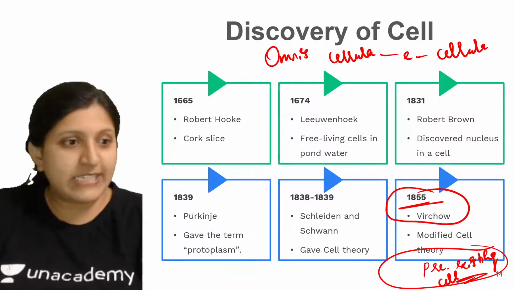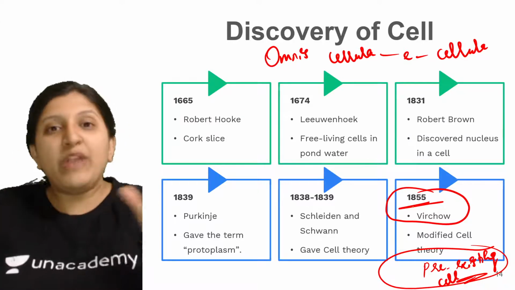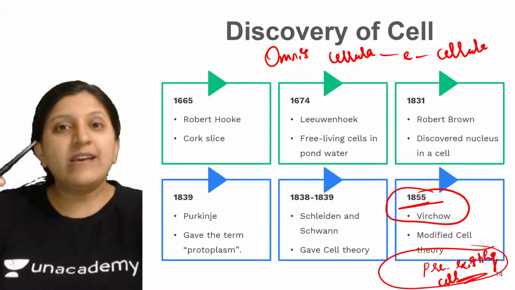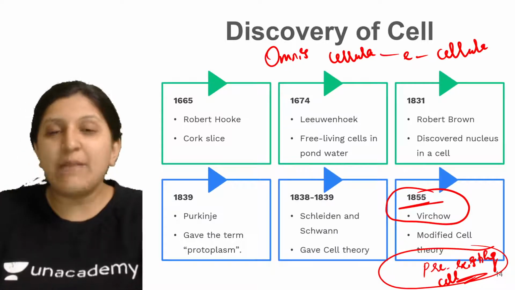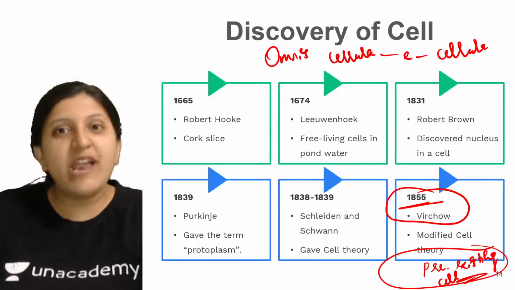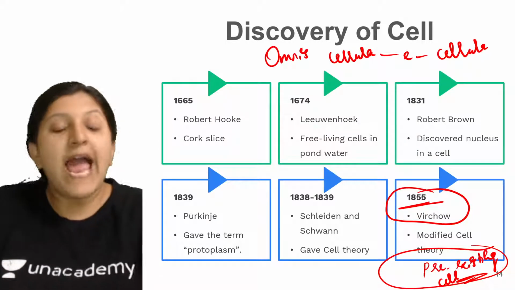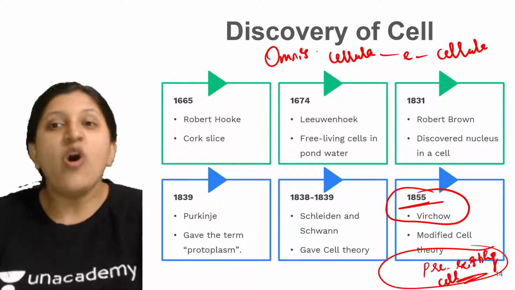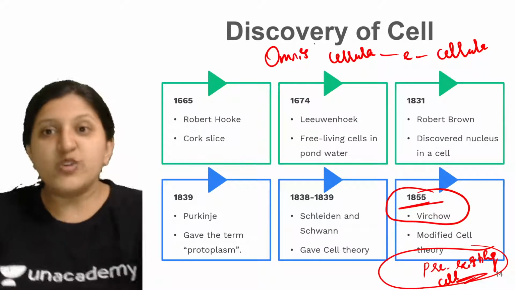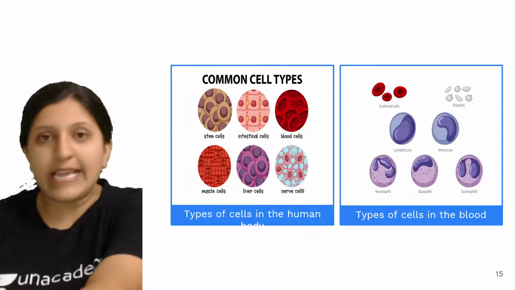That was later on accepted. So now when we mention the cell theory, we always say that all living organisms are made up of cells, that the cell is the structural and functional unit of life, and also that all cells arise from a pre-existing cell. In general, this is the cell theory that we state.